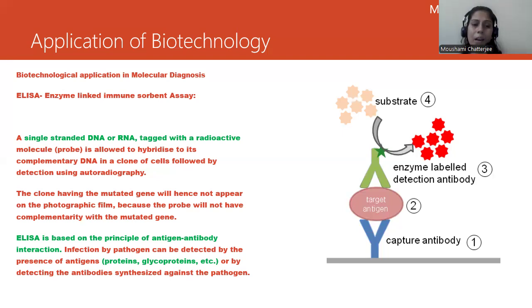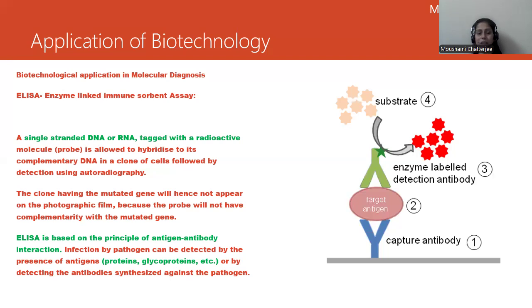So basically, we are trying to make a connection between the tagged DNA or RNA with the complementary DNA. A clone having a mutated gene will not be seen on the photographic film because the probe will not have complementarity with the mutated gene. So this is how we can detect this.